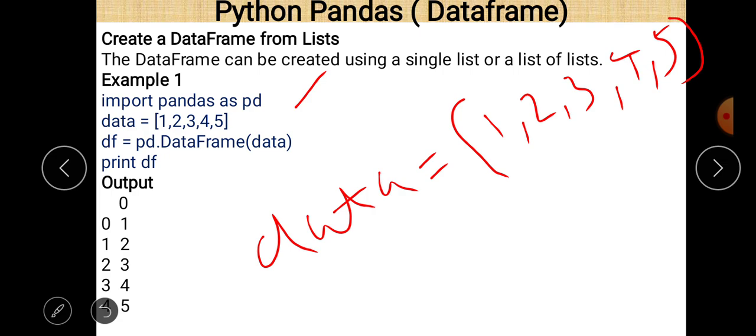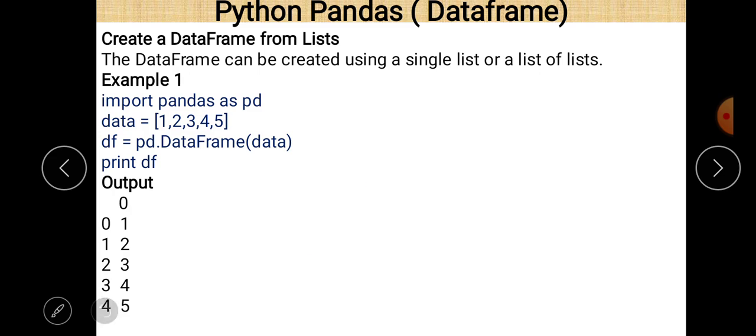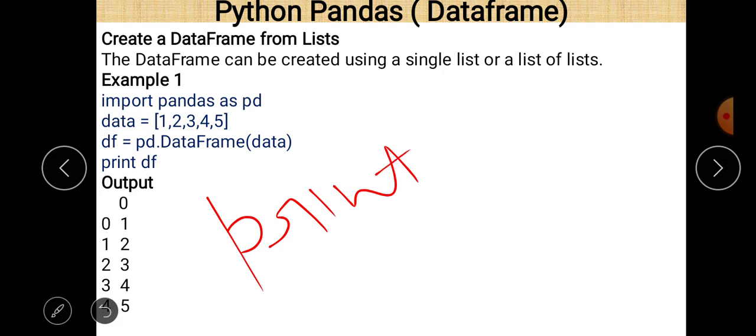Then we write df is equal to pd.DataFrame(data). So basically this list is now going to be converted into a data frame because in the parentheses we pass a list, and the name of the list is data. When the data frame is created and we want to check that it is created, just write a print statement, print(df), which prints the data frame. The name of the data frame is df here.